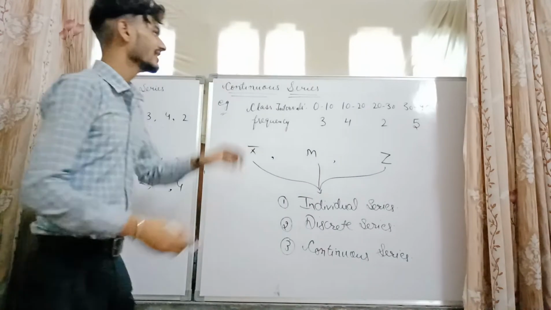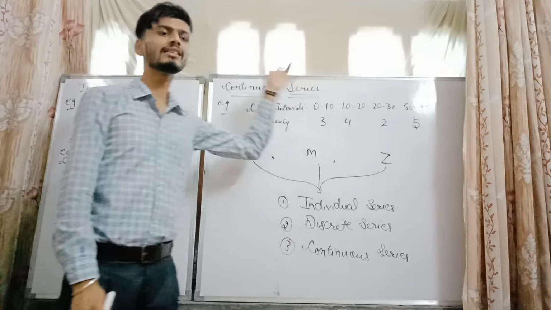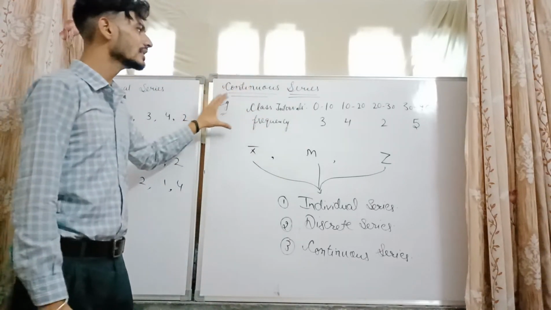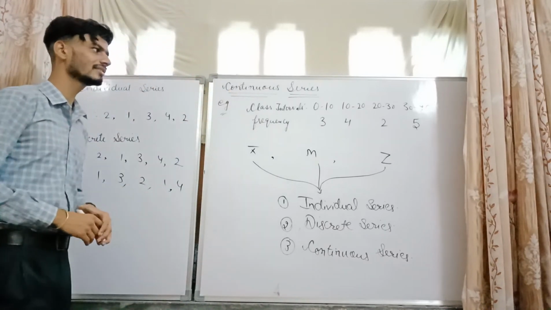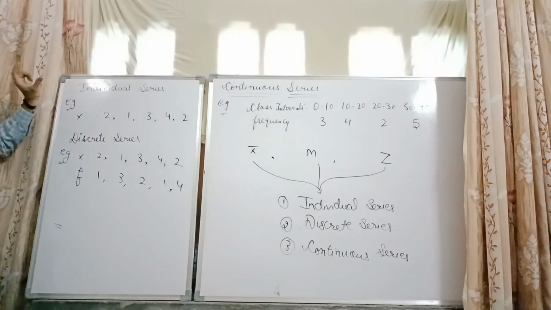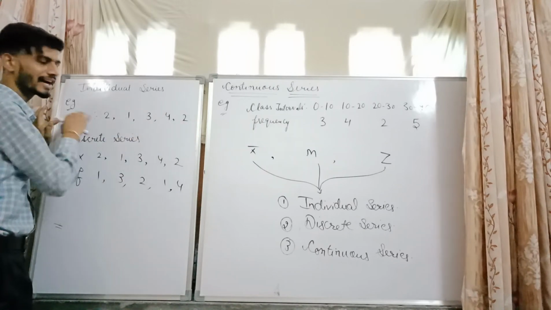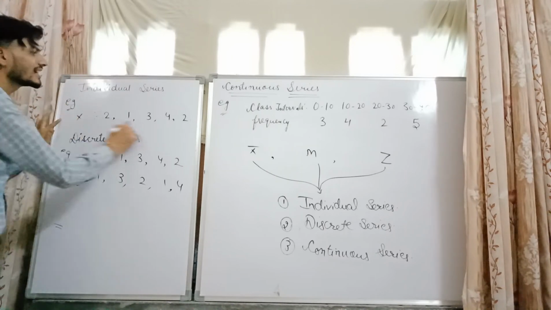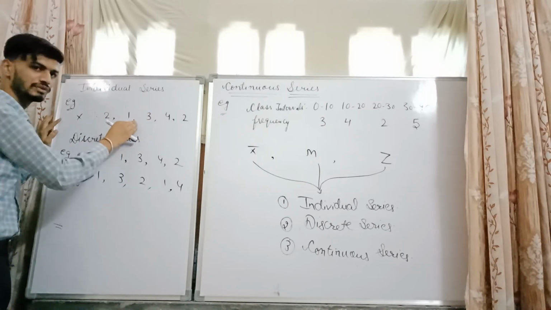So data which is represented with class intervals as its first series, along with a second series reflected by the frequency series, is called continuous series. It's the illustration reflected by continuous series. I repeat, individual series is that series in which we have only a single series with X form or any other items like X, Y, Z. The single series reflected by the particular data is called individual series.